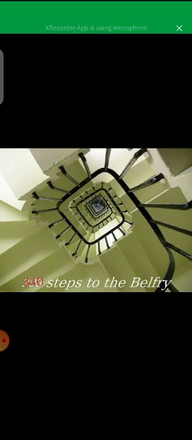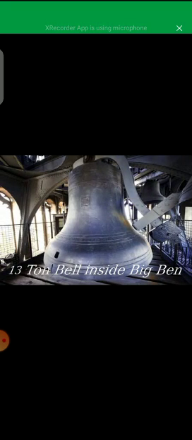There are 290 steps to the clock room and 340 to the belfry. Big Ben is an excellent timekeeper, which has rarely stopped. You cannot see the clock stop anytime. Okay? The tower is not open to the general public, but those with a special interest may arrange a visit to the top of the clock as well. Actually it is not referred to the clock, but it is referred to the 13-ton bell inside Big Ben, which is operated by the people.